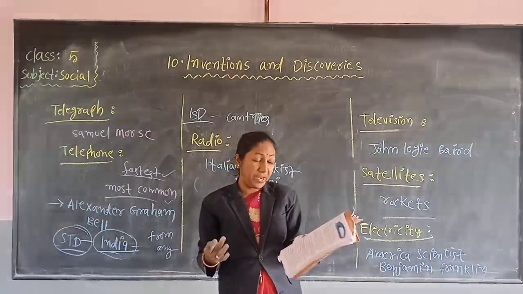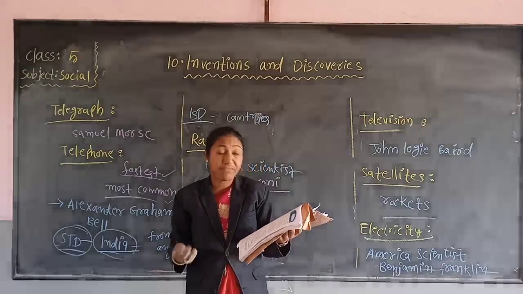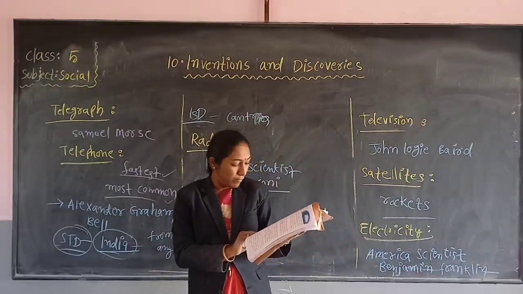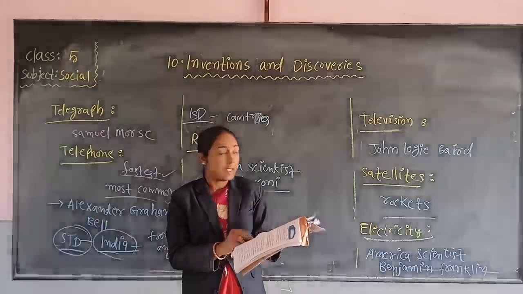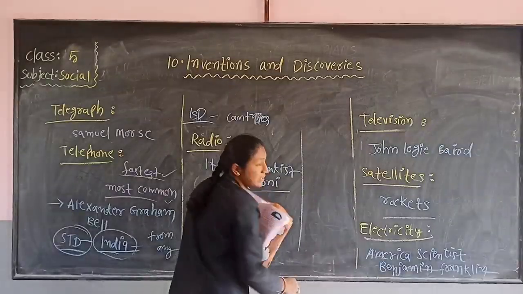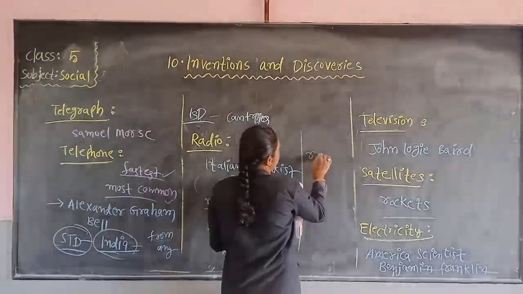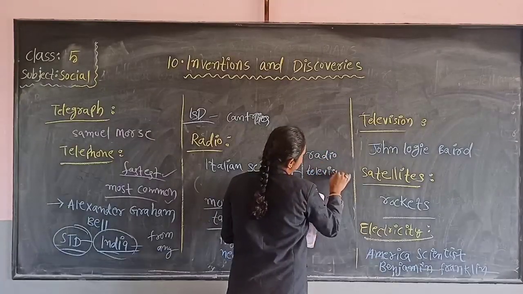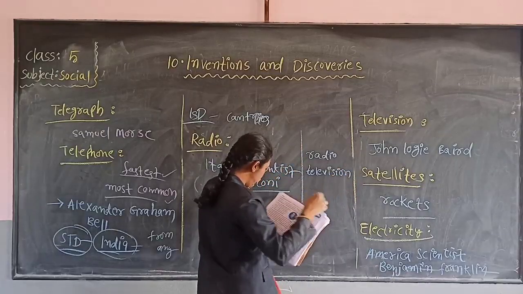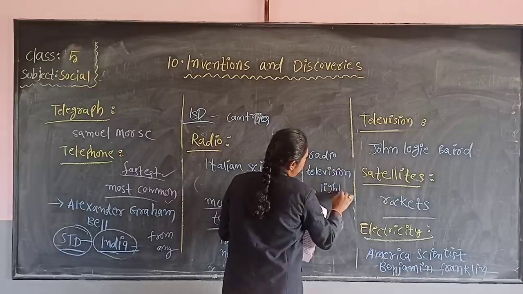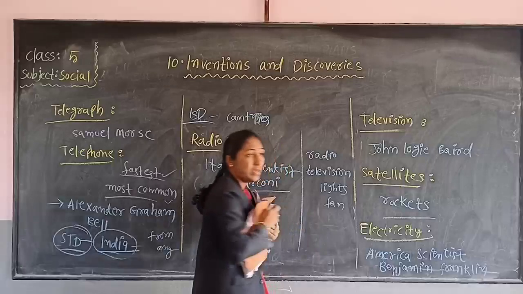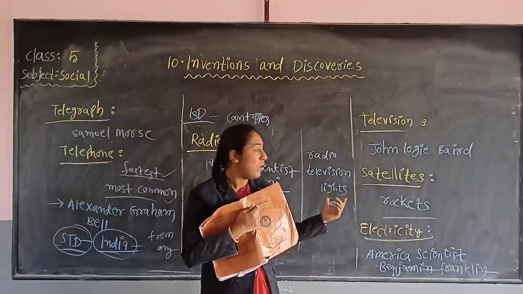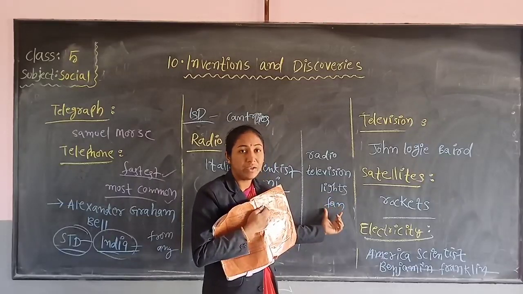Lights, fans, radios, televisions, refrigerators, and air conditioners. It means ACs work on electricity. Yes, children. What are the things that work on electricity? Radio, television, then lights, fans. Now in our home, we switch on the lights. So how are these lights and fans working?